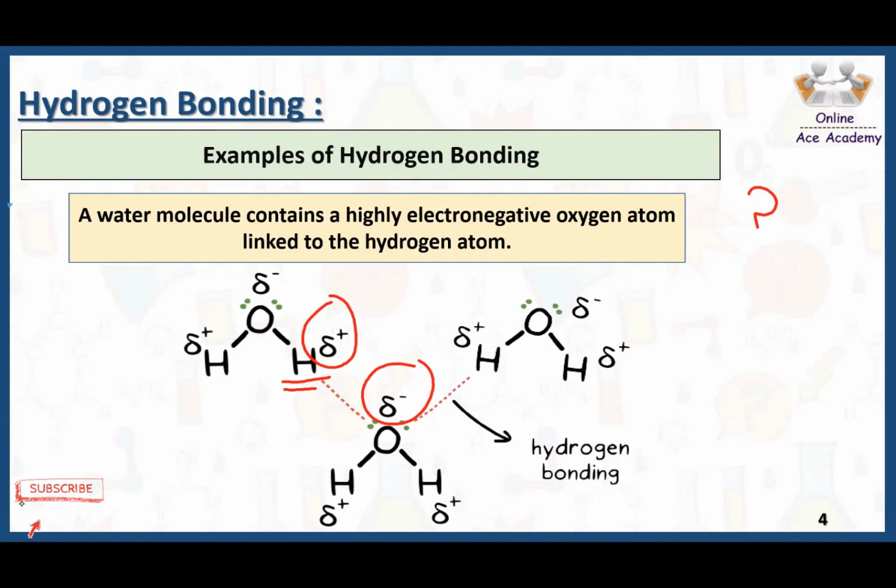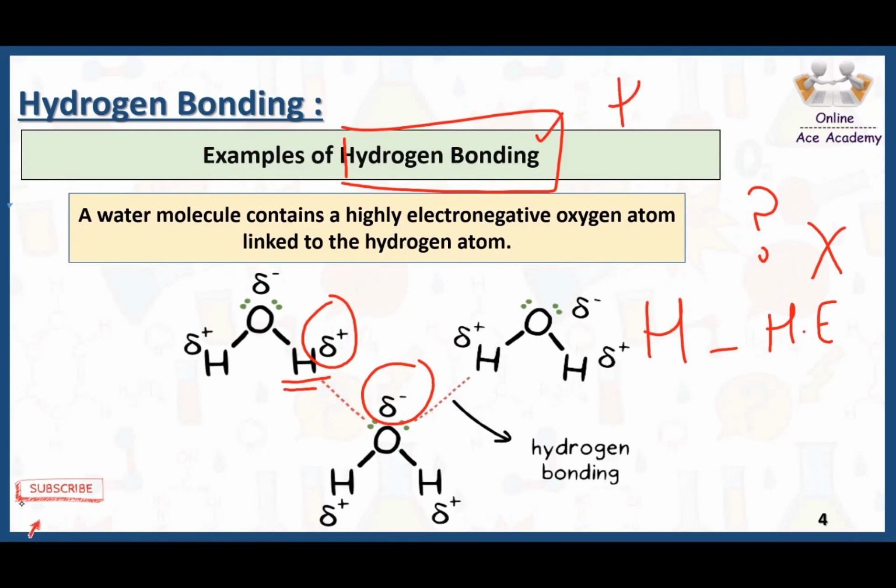Now a question arises here: do all the molecules which have hydrogen also have hydrogen bonding? No, not at all. As we discussed earlier, hydrogen bonding is always in those kinds of molecules in which we have a highly electronegative atom. If we have a highly electronegative atom with hydrogen, in that case we will observe hydrogen bonding in the molecules. Say for example we have HCl here.